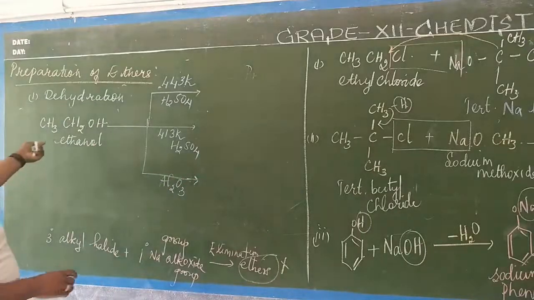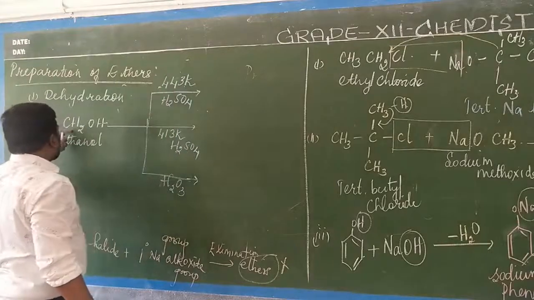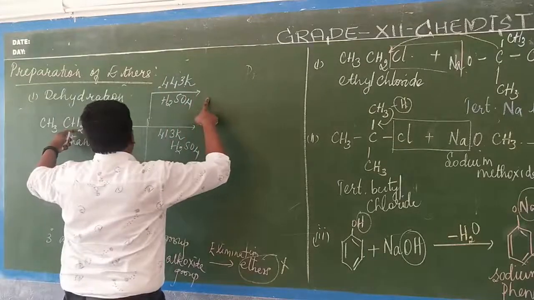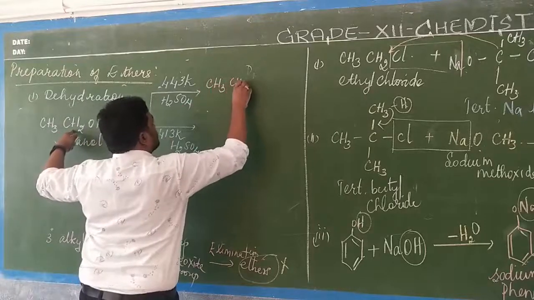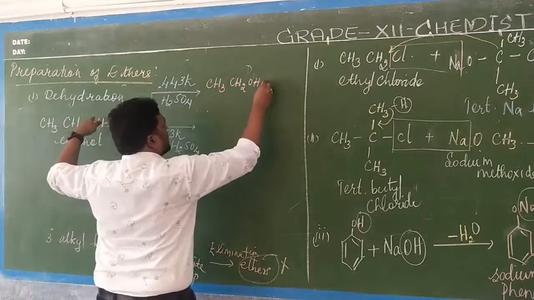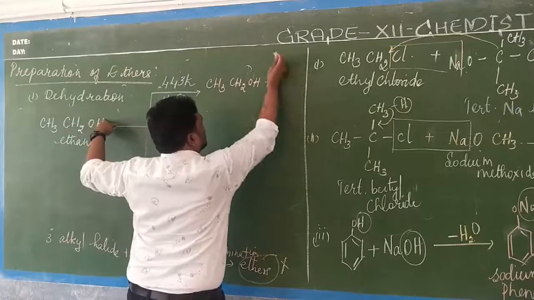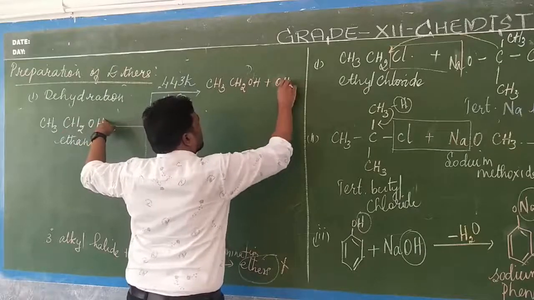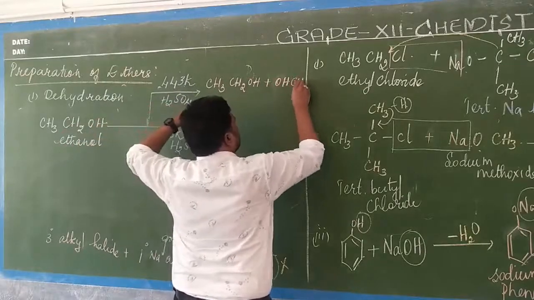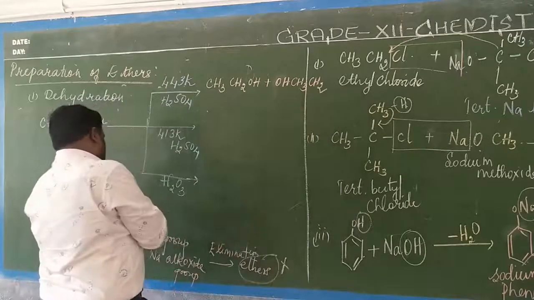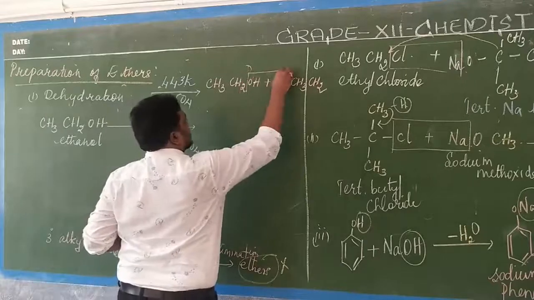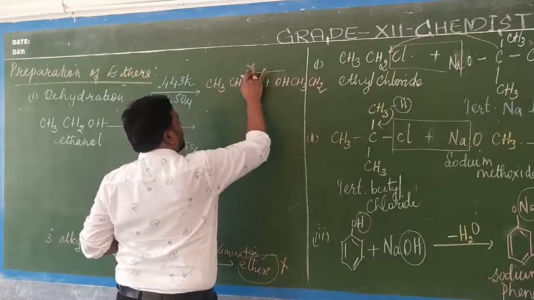Okay, so when 413 Kelvin we are taking, we have to take excess of alcohol, that is CH3 CH2 OH plus OH CH3 CH2. Correct? So what will happen now? Elimination should take place. Dehydration. Water should get removed. How water will be getting removed?